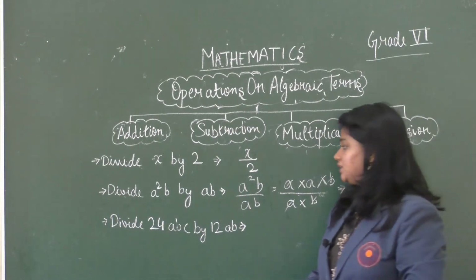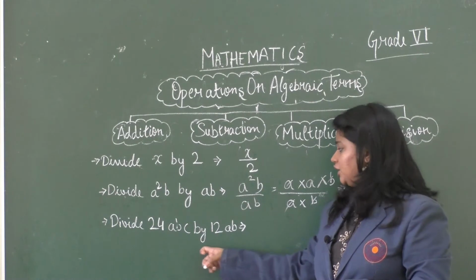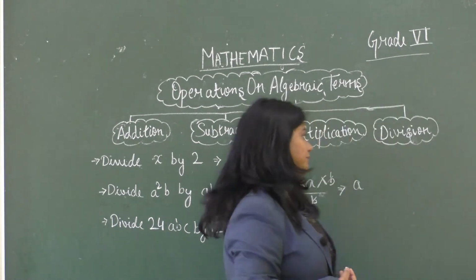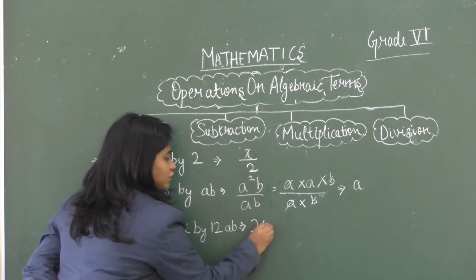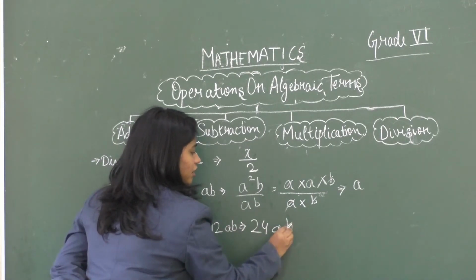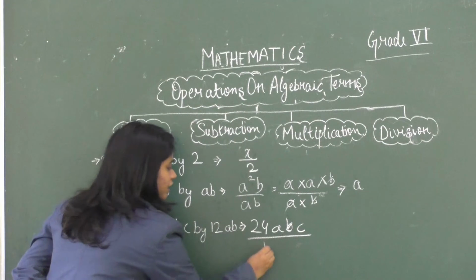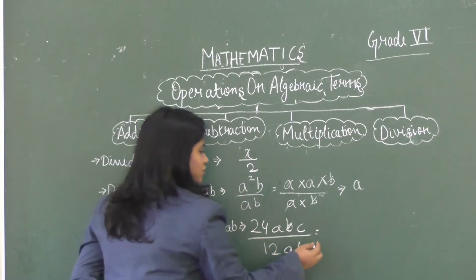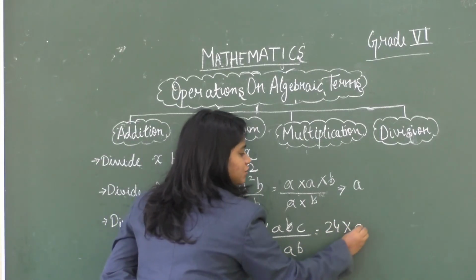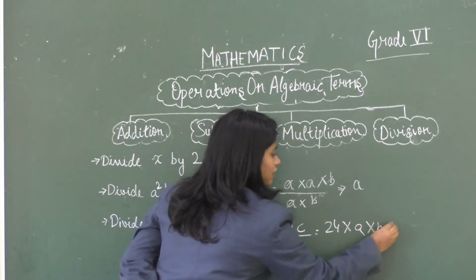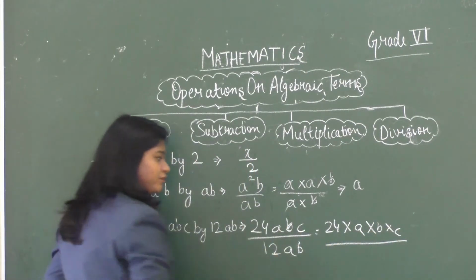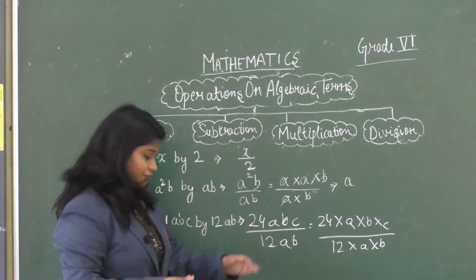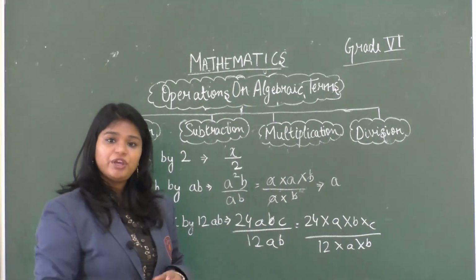The question says divide 24abc by 12ab. Right? We will write it in the form of a fraction, that is 24abc divided by 12ab. We will write it in two parts, that is 24 into a into b into c upon 12 into a into b. Now here we have the constants as well as the variables.